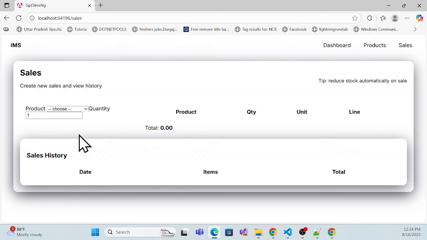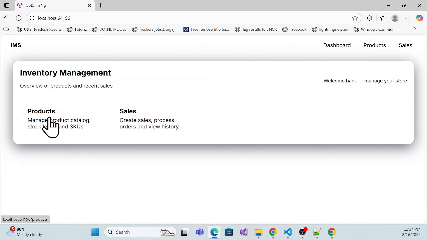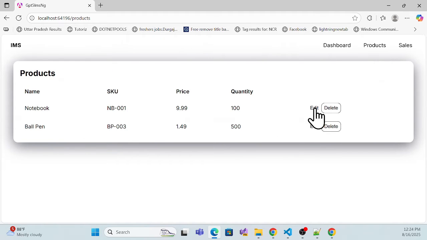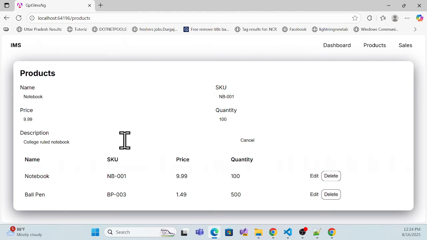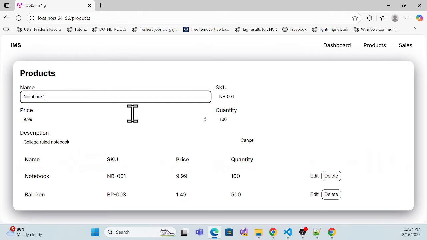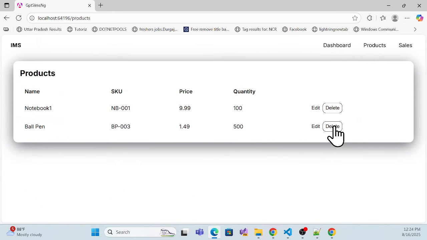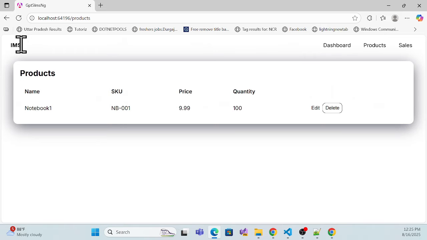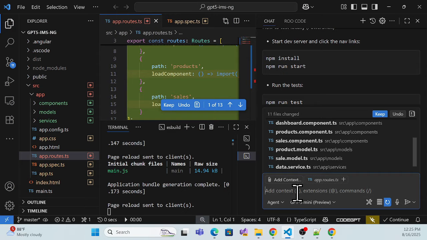And also if I want to sell, I'm not able to sell, right? So I think these two things are missing. So let me ask it to fix them properly. Edit, I think edit is fine, but edit also is not working actually. Delete is working, but not edit and other things. That means this tool functionality is not working. So let me ask it to modify a little bit more as I check.